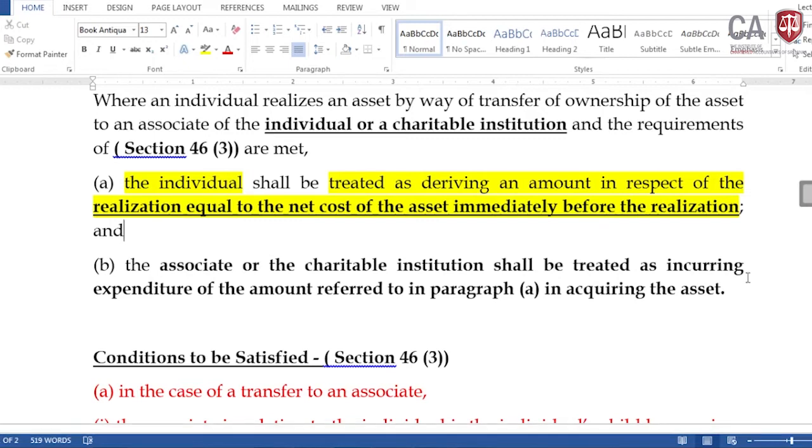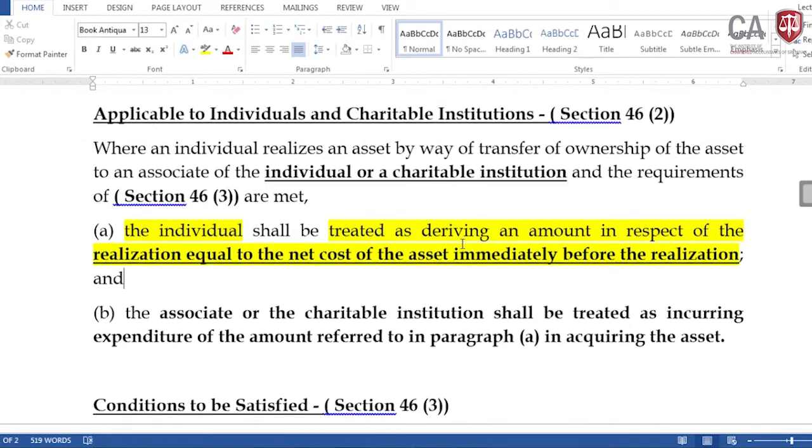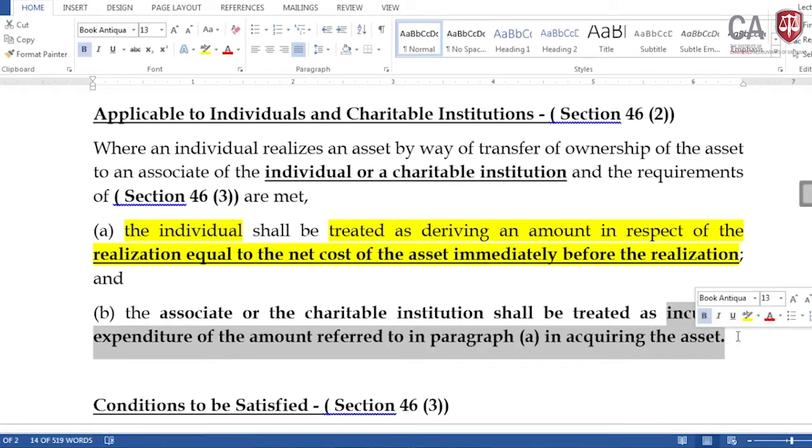The realization is equal to the net cost of the asset immediately before realization, and the person who is acquiring the asset is incurring expenditure of the amount referred to in paragraph A in acquiring the asset. Mr. Channa is transferring the asset at the net cost, and Ms. Sashini is acquiring the asset at the net cost.